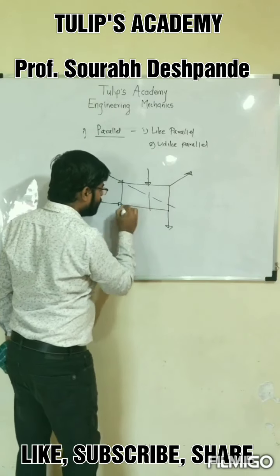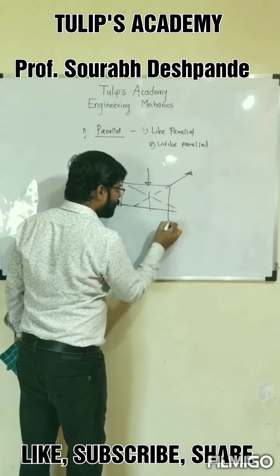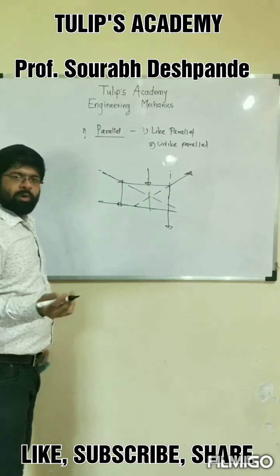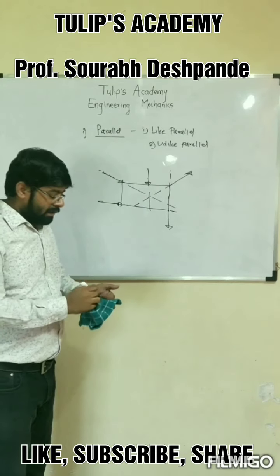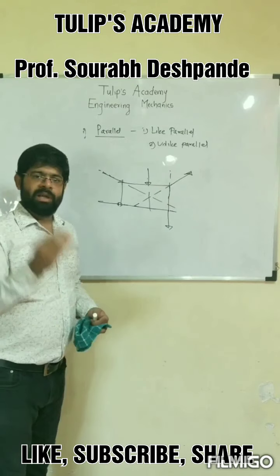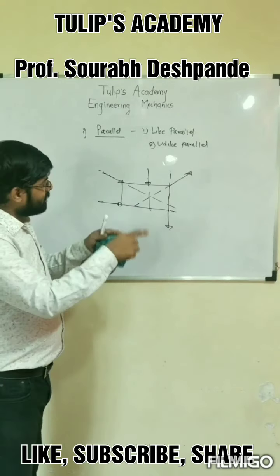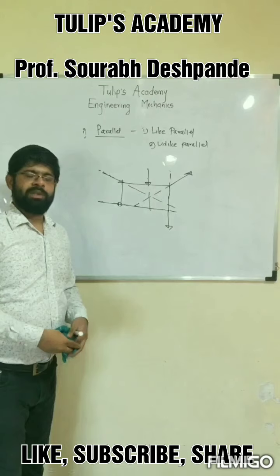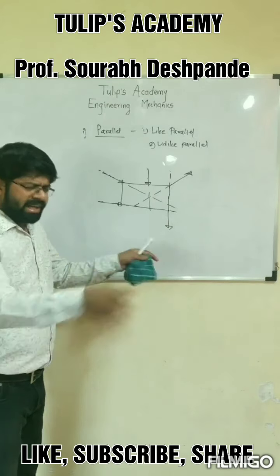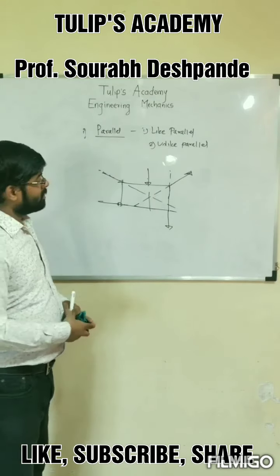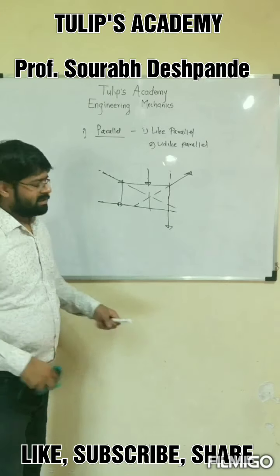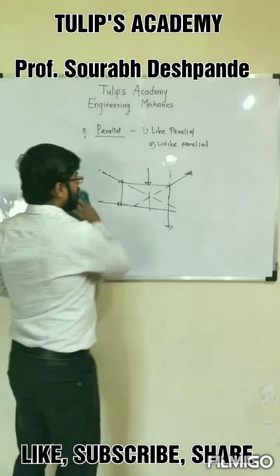Okay, let us extend them. So they are not meeting at a common point, so it's non-concurrent. The lines of action are not parallel to each other, so they are non-parallel. As well as all the forces do not share a single line of action, so they are non-collinear. So it does not come under any category. So it's a general force system, but the forces are lying in the same plane. That's it. Okay. So this is a general force system.